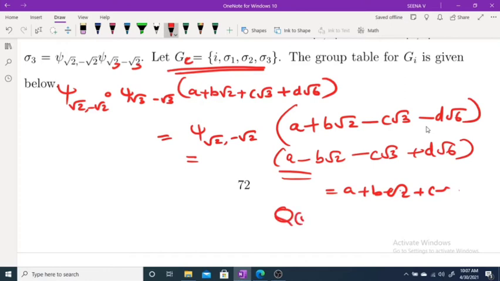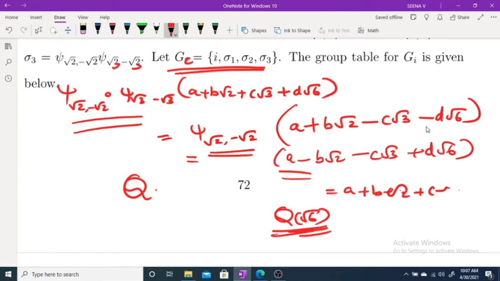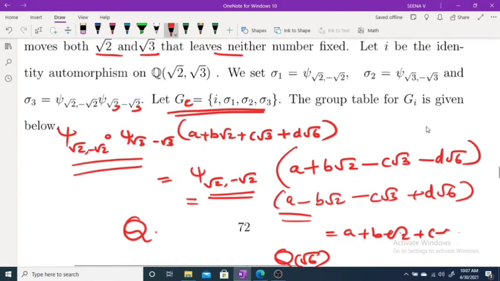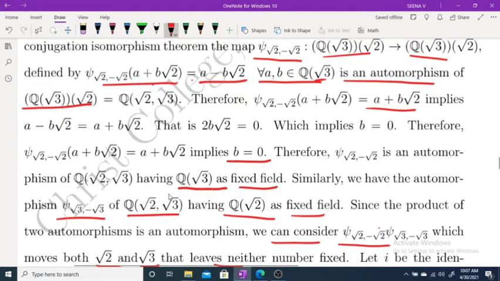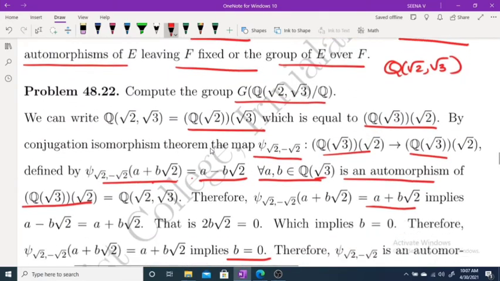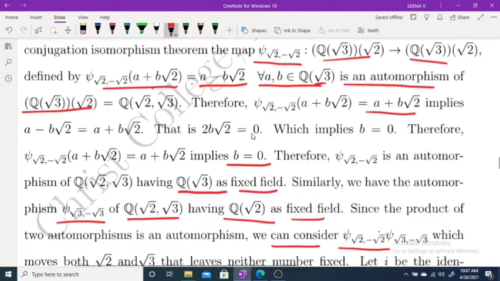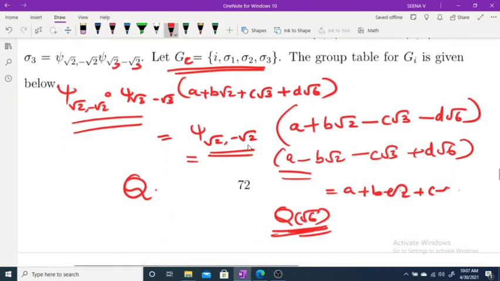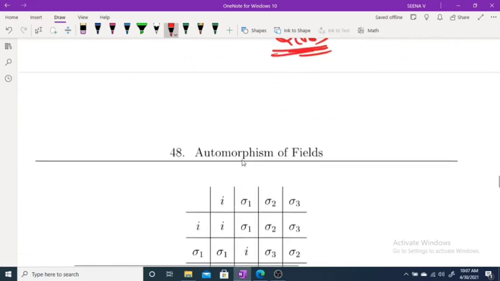We get clearly Q of root 6. Okay, if you consider Q of root 6, then clearly this composition maps Q of root 6 as fixed. So in all the cases, these maps leave Q fixed. So there exist only 4 automorphisms on Q of root 2, root 3 to Q of root 2, root 3. Now we have to check whether this forms a group.